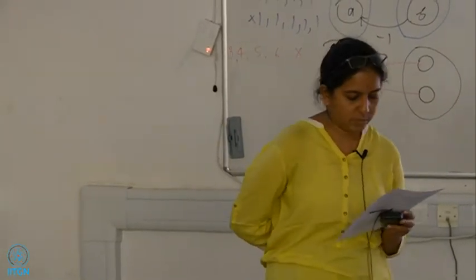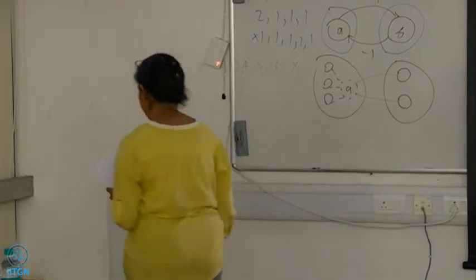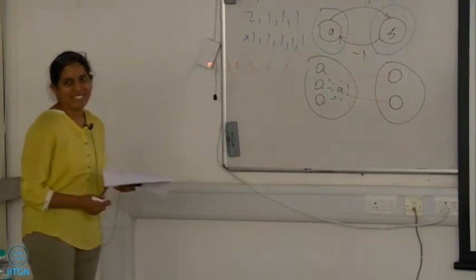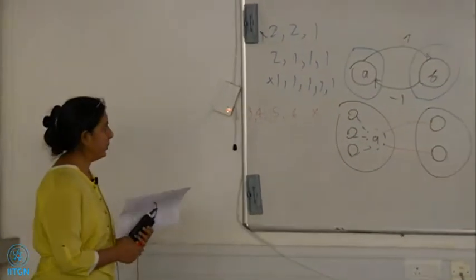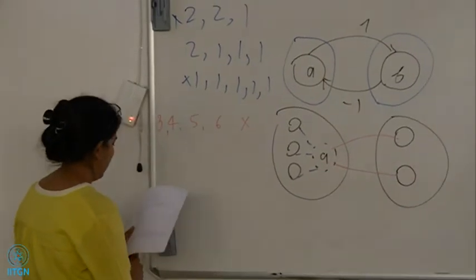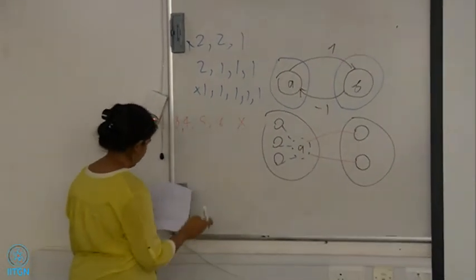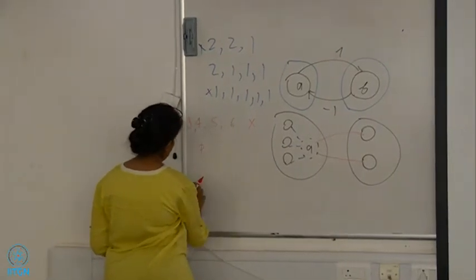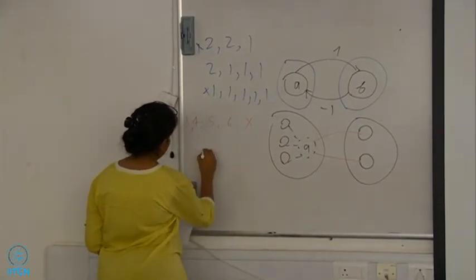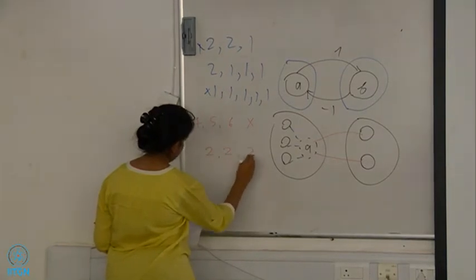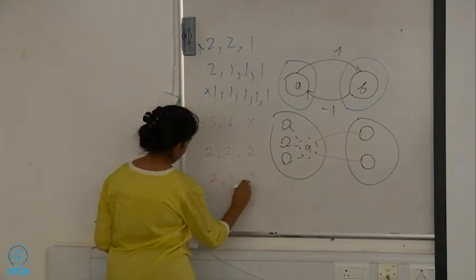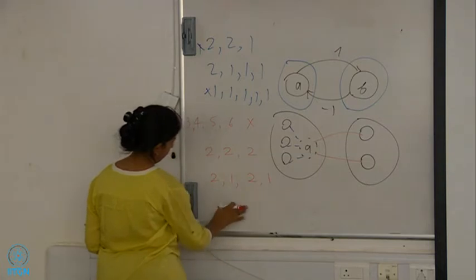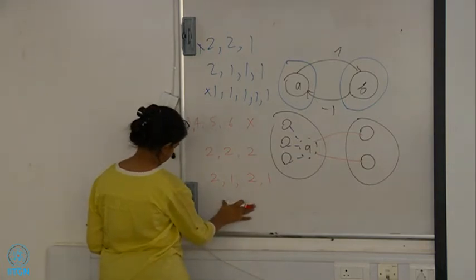We can only partition into pairs, or pairs and singletons alternating somehow. Let's do the cases. We boil down to two cases: 2, 2, 2 and 2, 1, 2, 1. It depends on who is 2 and who is 1, and whether there is a vertex of a triangle or not.